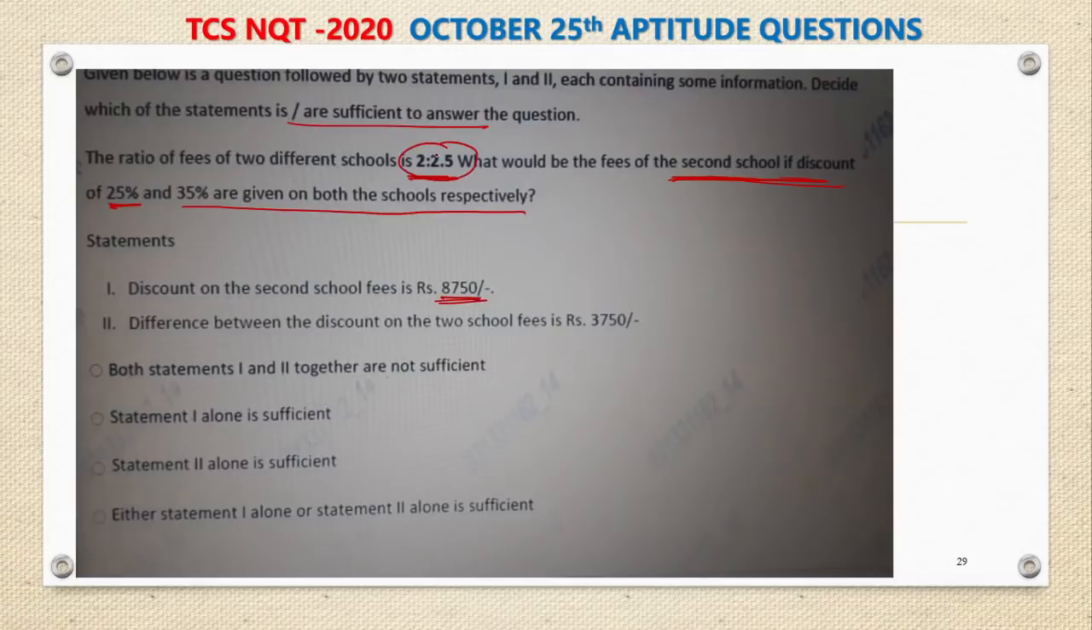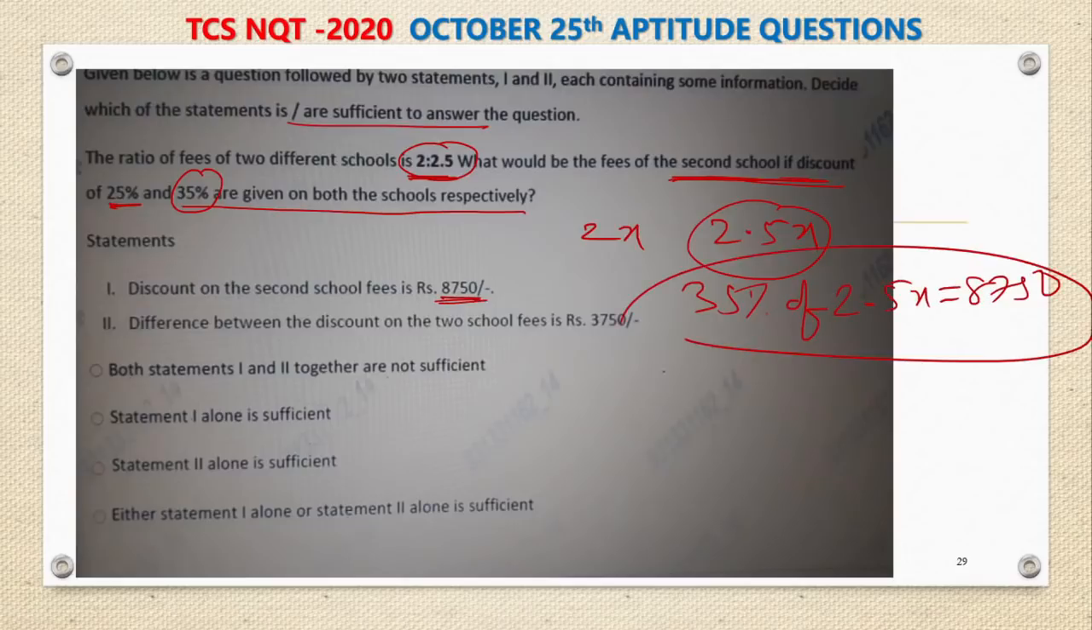By the way, from this information, as the ratio of the fees is 2:2.5, I can take it as 2x and 2.5x. On this 2.5x, discount is given as 35%. And that we came to know 35% of 2.5x is given as 8,750. So obviously by solving this you will get the x value. When you get the x value, if you substitute it in 2.5x, you will get the school fees of the second school. So that means 1 alone is sufficient to find the second school fees.